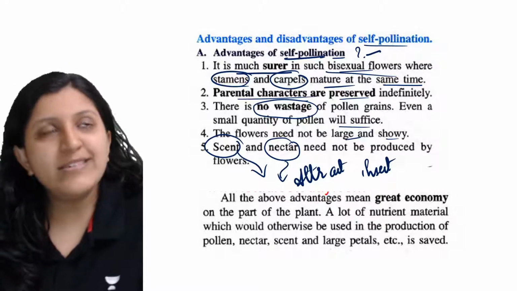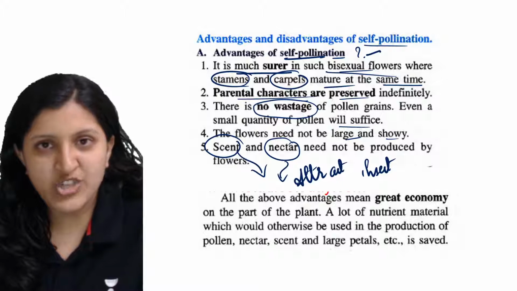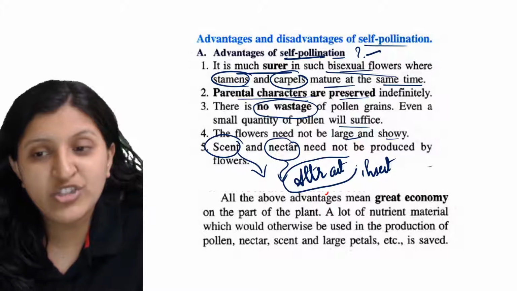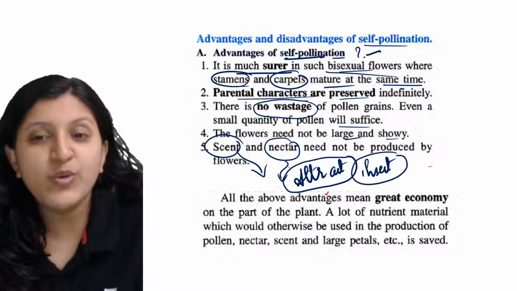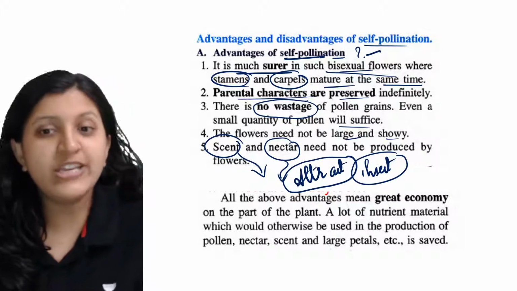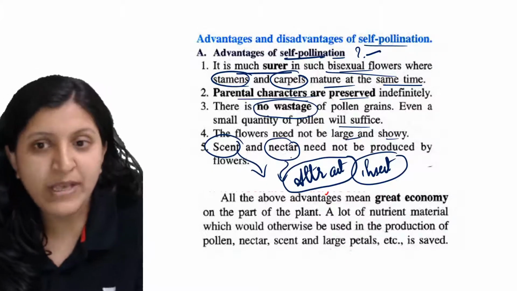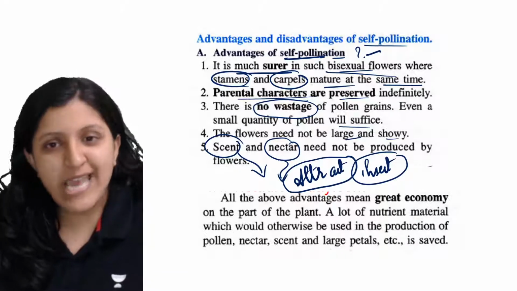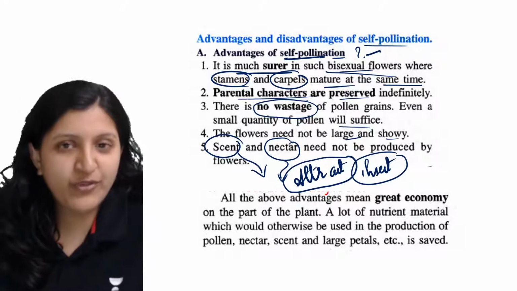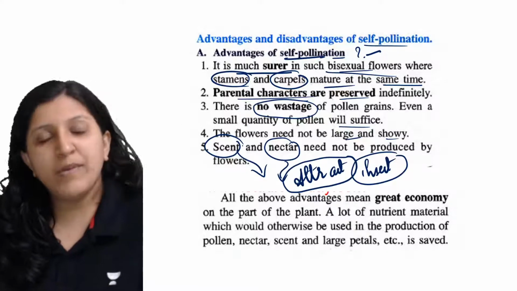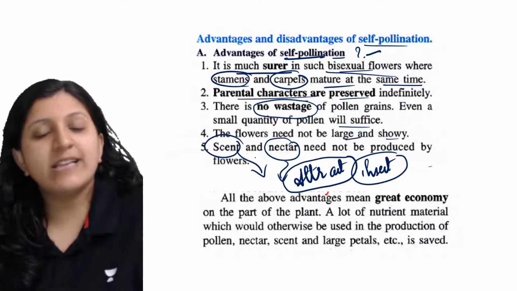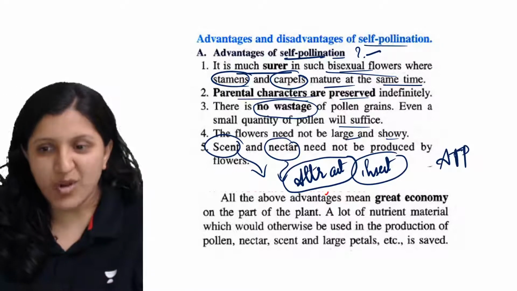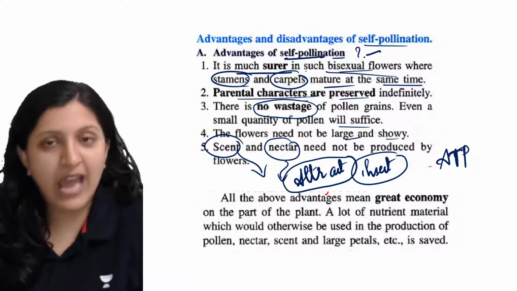Now, as the pollination is self-pollination and not cross-pollination, you need not waste your energy in attracting an insect. You need not waste your energy in forming a scent or nectar. So the plant is not going to waste its energy on the formation of nectar or scent. This saves all the ATP that is required for different processes, so this is again an advantage.